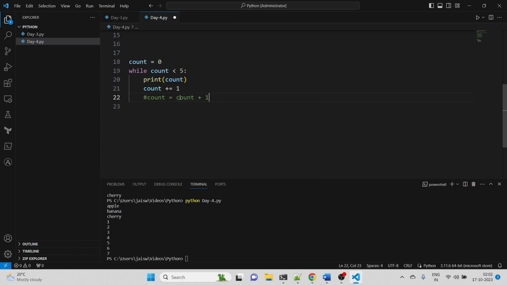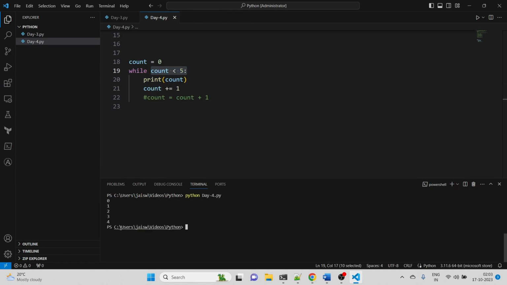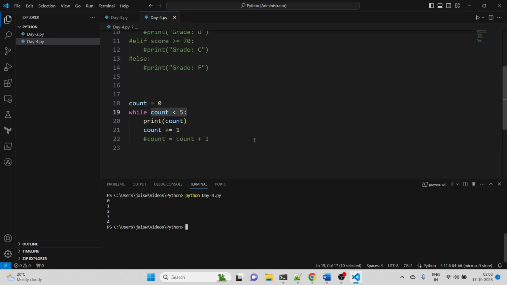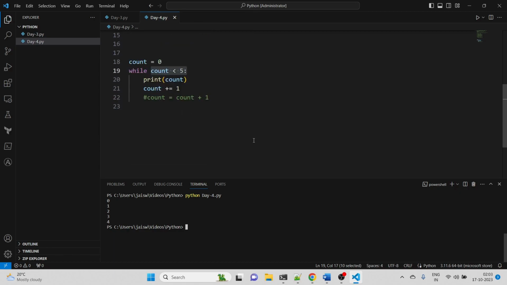So what will happen? It will print 0 1 2 3, till 4. Let me show you. One thing you should know is that this will execute only while the condition is true. Now if I execute this, you can see 0 to 4 is printed. As soon as the condition became false, it stopped printing. So this is an example of a while loop, which you should know. The reason I'm giving you basic examples is so that you understand the core and the exact format of how these commands are written.